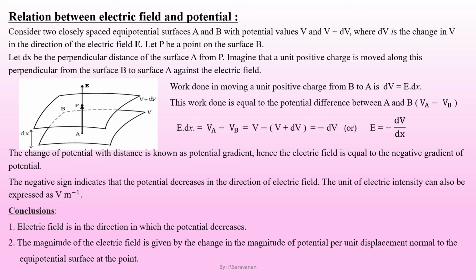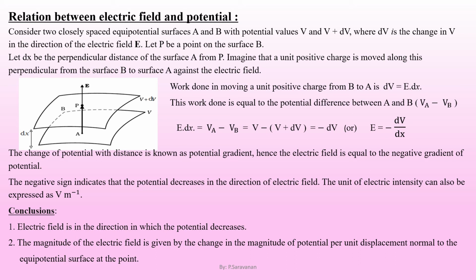Consider two closely spaced equipotential surfaces A and B with potential values V and V plus dV, where dV is the change in potential in the direction of the electric field E, that is upward.